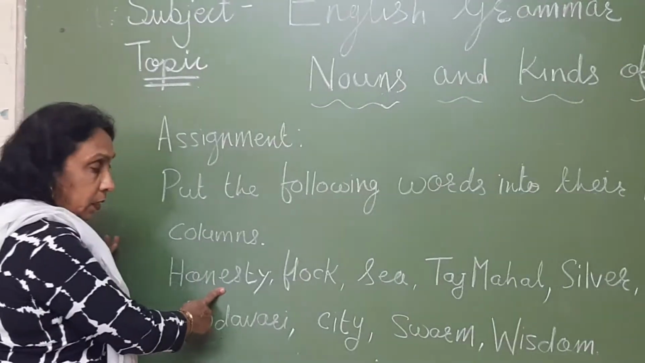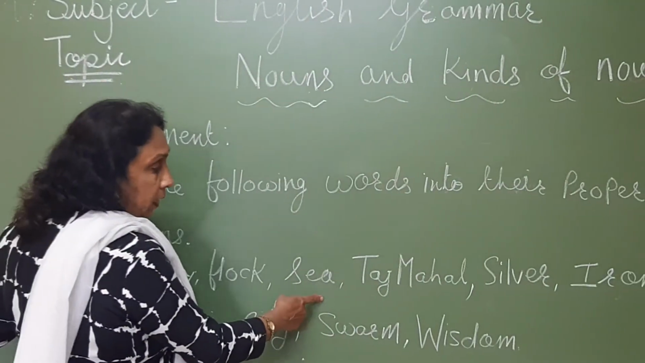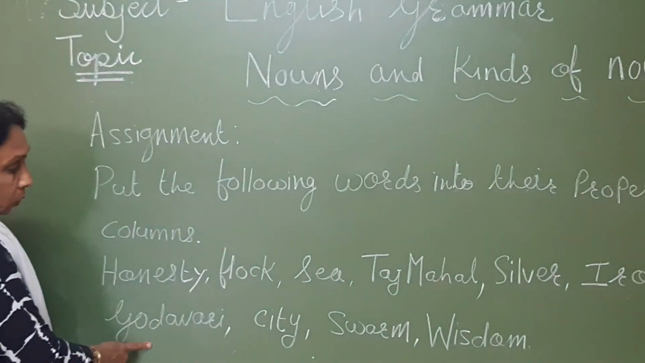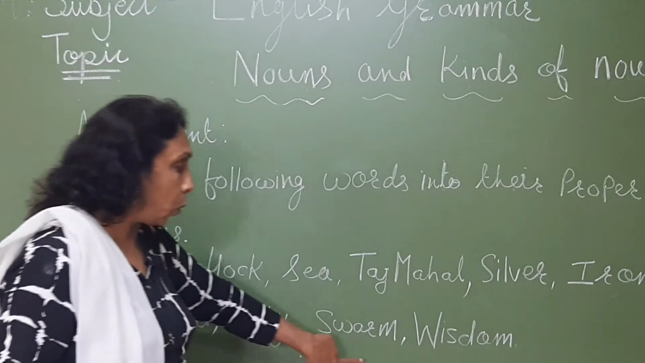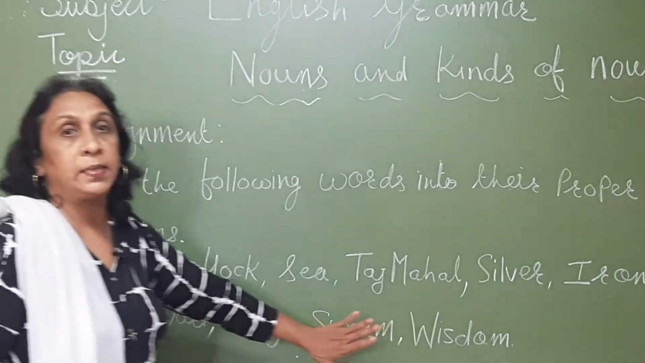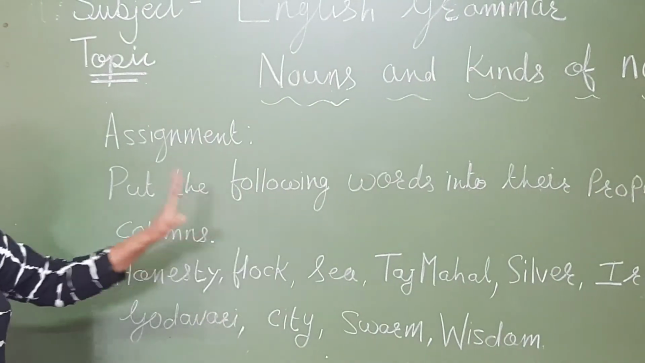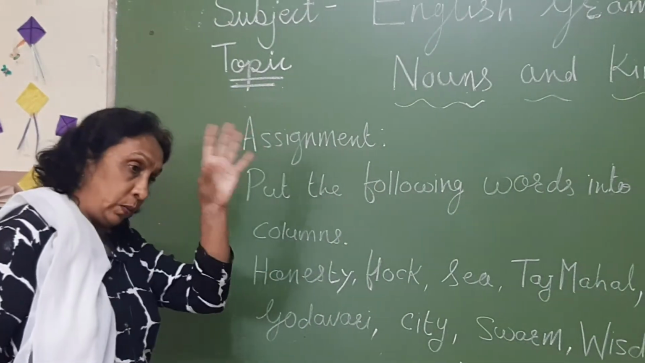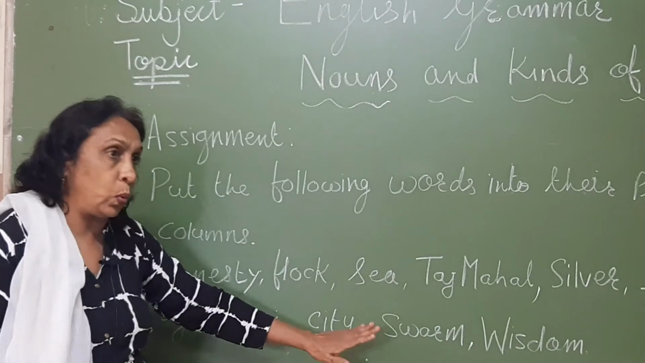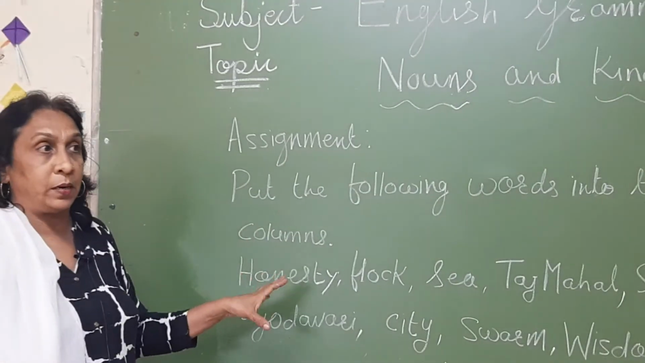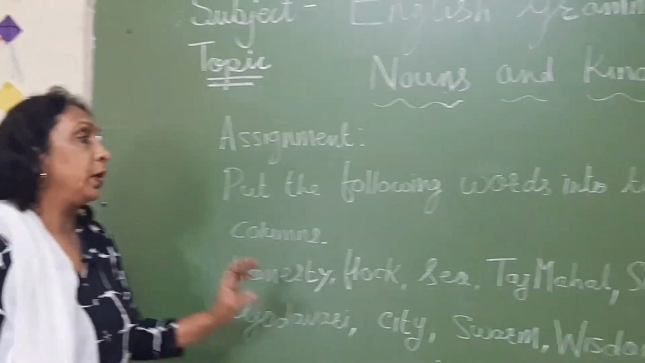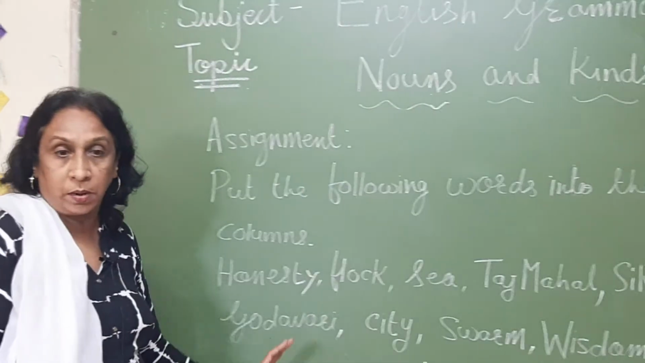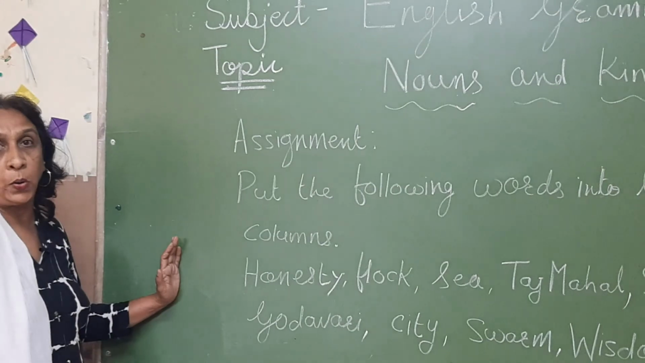First is honesty, flock, sea, Taj Mahal, silver, iron, Godavari, city, swarm and wisdom. These are 10 words. These words you have to put in the correct column. Now suppose abstract noun is there. Out of these 10 words, the abstract nouns you have to put in the abstract noun column. The proper nouns you have to put in the proper noun column. Understood, children? So write this neatly in your notebook.